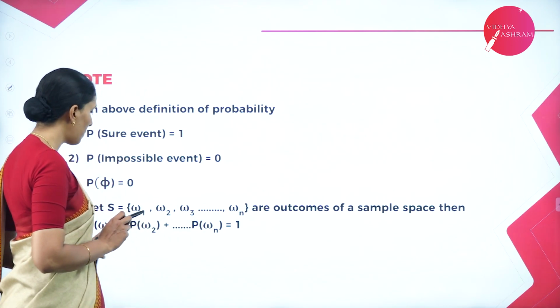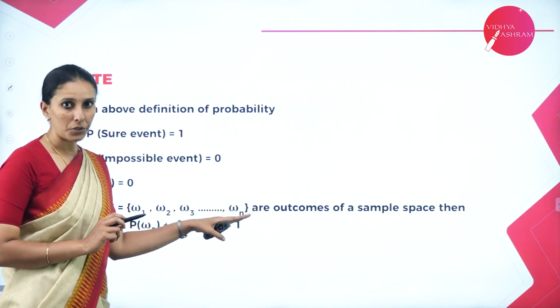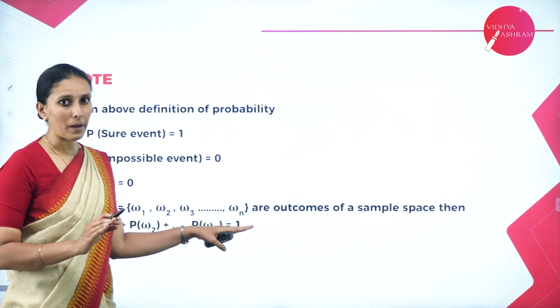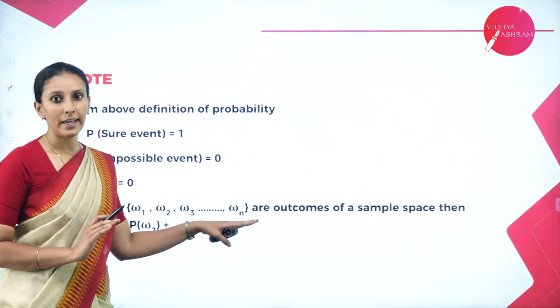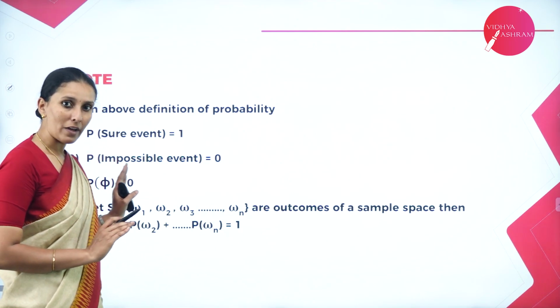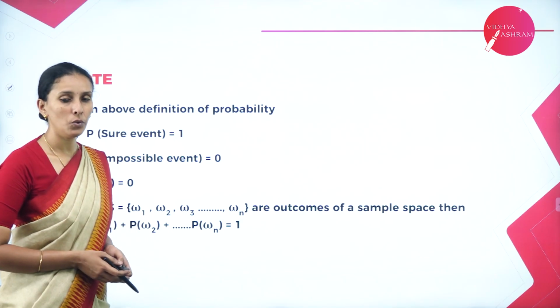So when you add the probability of all those simple events, the total value will always be equal to 1 and hence the value of the probability can never be greater than 1. So the maximum value it can take is 1 and the minimum value is 0. The rest of the probabilities will lie between 0 and 1.